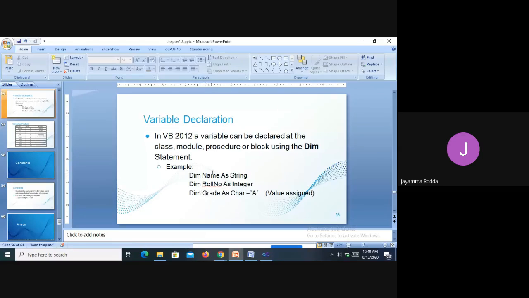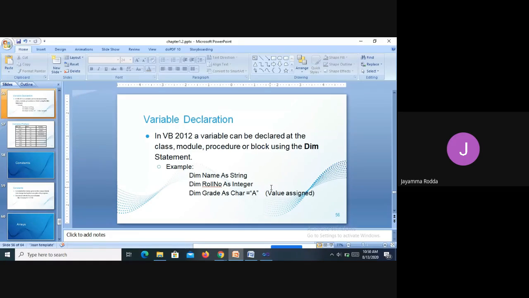So these are the examples of creating variables. Dim name as string, Dim roll number as integer, Dim grade as character. See here, I want to initialize the grade. I want to give some value to grade. So what am I doing here? After the data type, I'm using the equal to sign and writing the value that I want to store here.